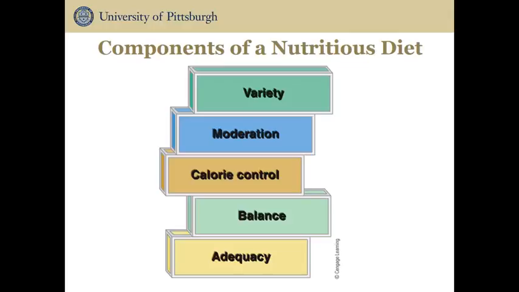Calorie control is consuming the recommended energy level to support a healthy body weight. Balance is eating foods in the right number and proportion so that foods rich in some nutrients do not crowd out foods rich in other nutrients. Finally, adequacy is eating to consume all of the essential nutrients, fiber, and energy in proper amounts to maintain health and body weight. A well-planned diet is one way to include each of these components into an individual's eating pattern.